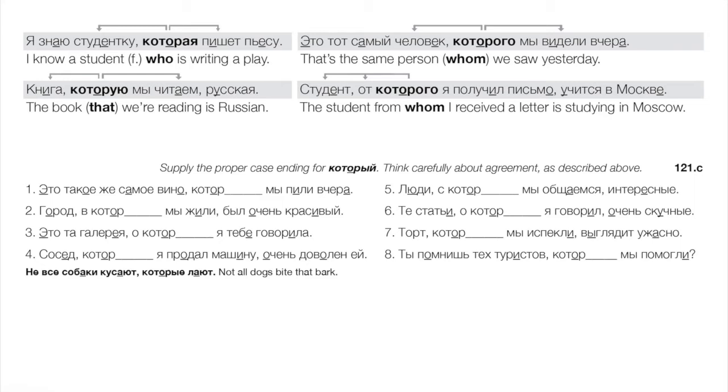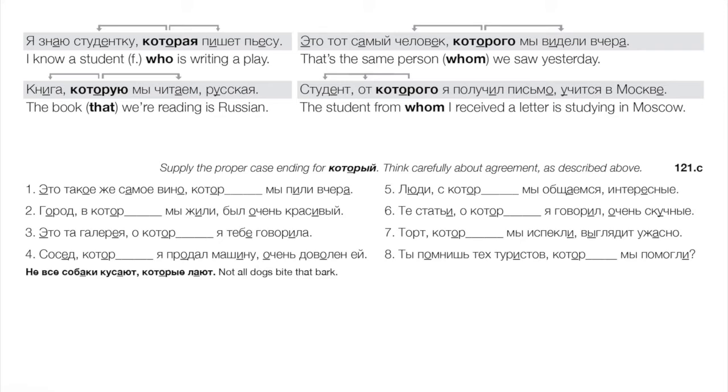Okay, let's try a few of these. So this can be a bit trickier. This is the same wine which we were drinking yesterday. Okay, sounds like вино, that's going to be которое, right, neuter. And we're using it in the accusative, right, which we drank. Это такое же самое вино, которое мы пили вчера.